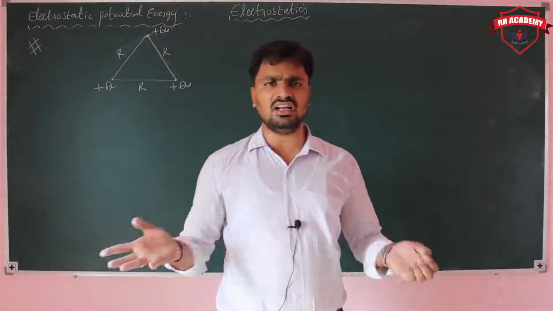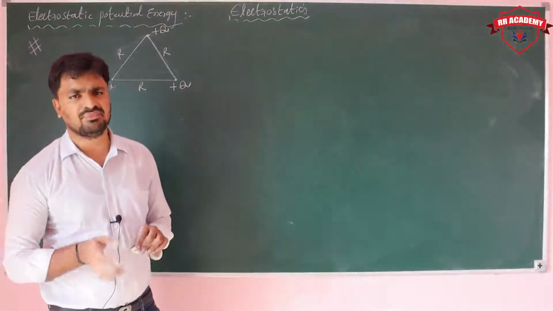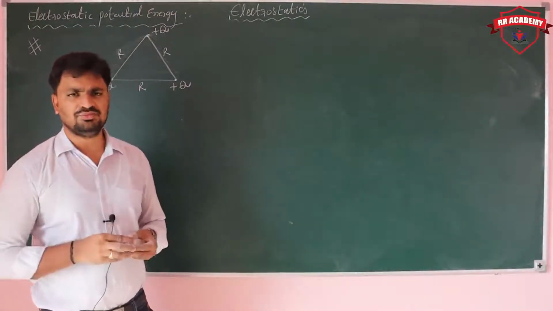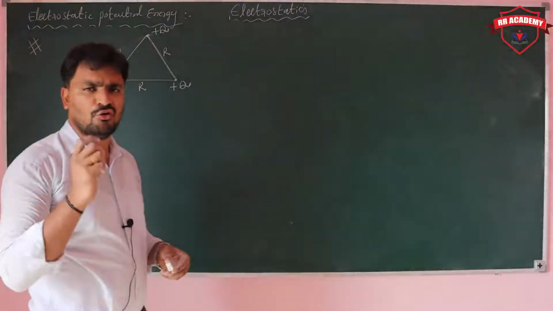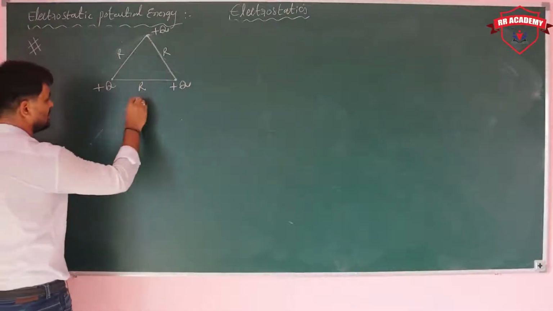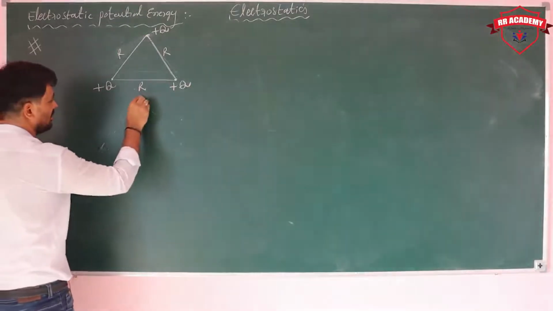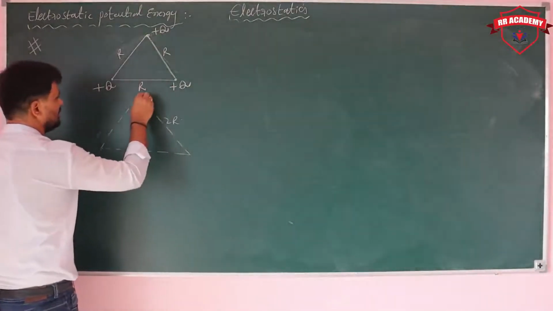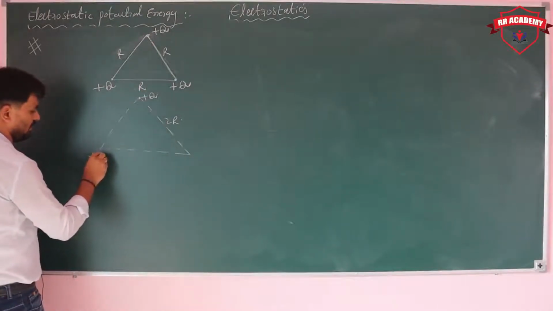Now what is the question? First those are fixed. Now just those are released. When those are released, what happens? Which kind of force is existing between them? Generally repulsion. Due to the repulsion, those charged particles are moving away from each other. When the distance between the charges is 2r, what about the velocity of each charge? The distance increases from r to 2r. So then what about the velocity?